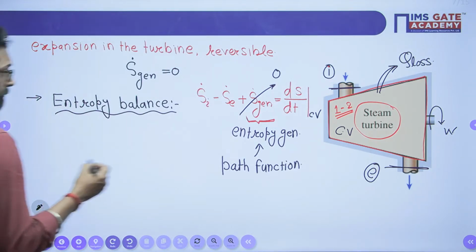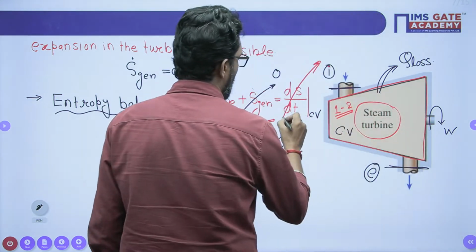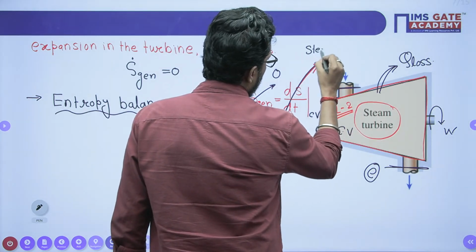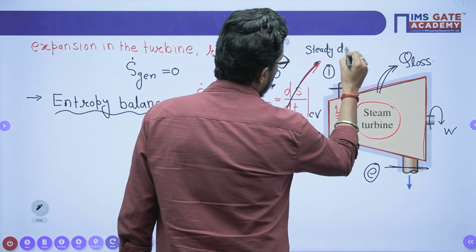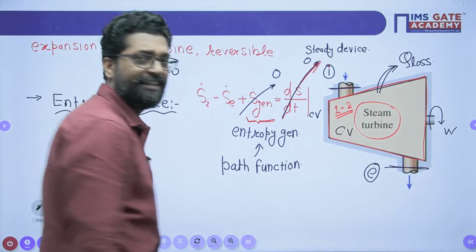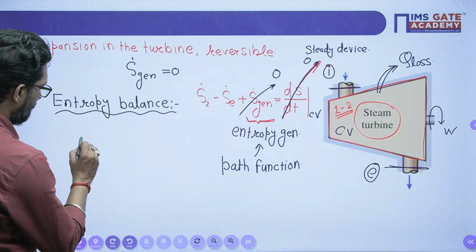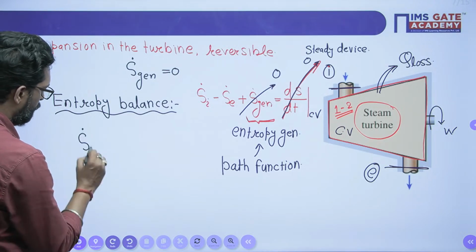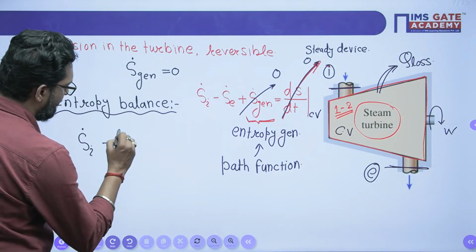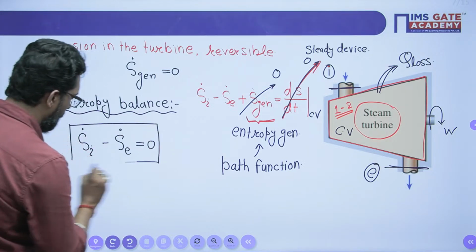And this is also 0. Why is this 0? Because of steady state, steady device. This is also 0 for the steady device. Now, my dear, what is the equation then? Rate of entropy at inlet minus rate of entropy at exit is equal to 0. This is the entropy balance.